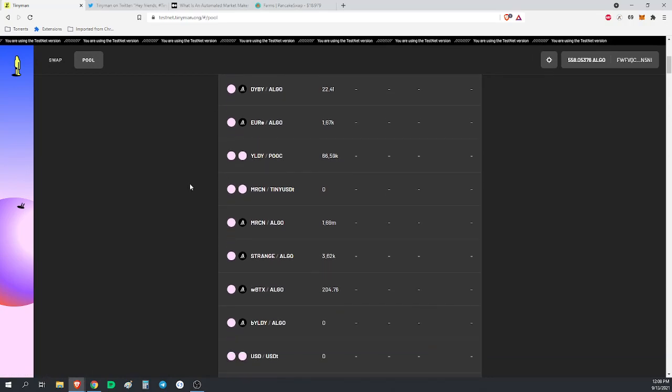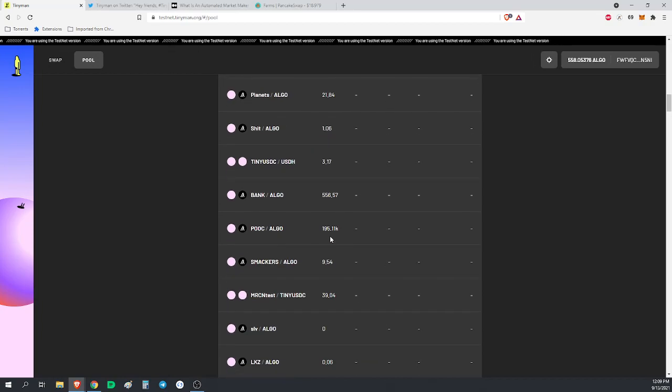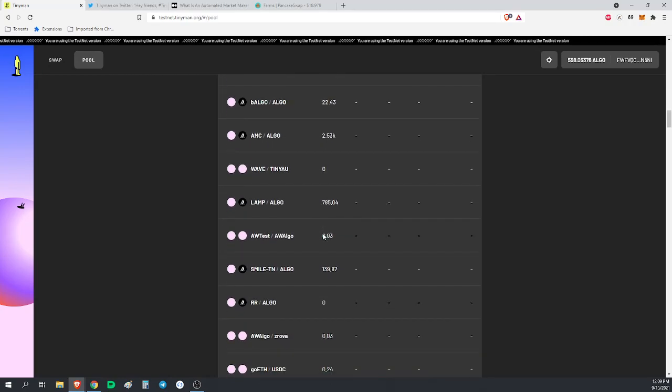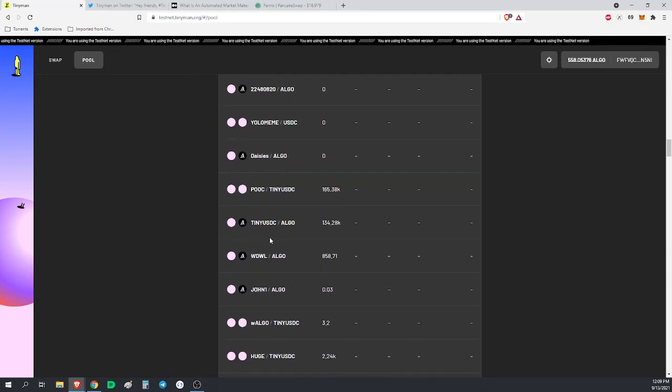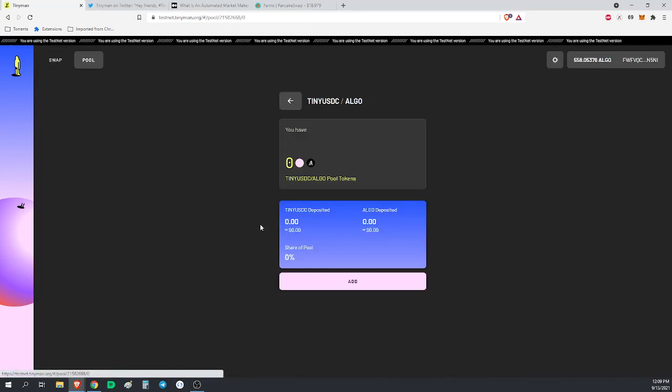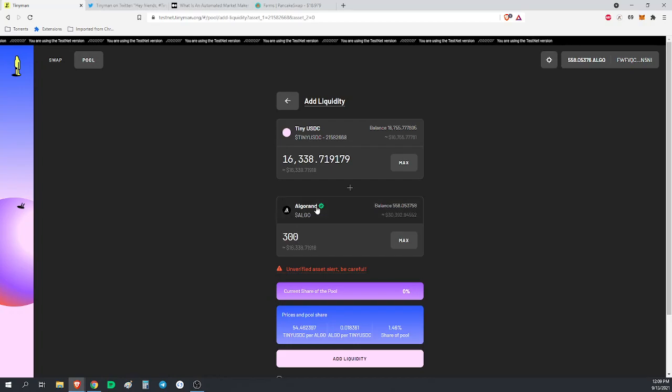Okay, so we're looking for Algo, Tiny USDC. I know for future reference, it's a ways down here. You can see here that the higher the numbers are, the better. That means higher liquidity, and we want one with high liquidity because it'll make everything work more smoothly. Alright, here we go. Tiny USD, Algo. You see 134,000 in liquidity. Go ahead and click on that. We are going to add 300 Algorand, and that is going to be $16,000 worth of dollars.